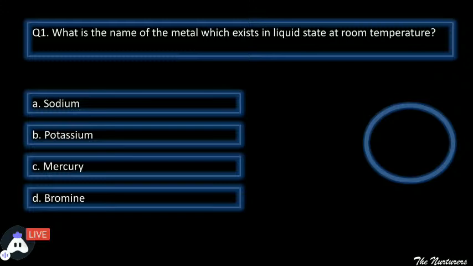So the very first is, what is the name of the metal which exists in liquid state at room temperature? The first is sodium, second potassium, third mercury, or fourth bromine.